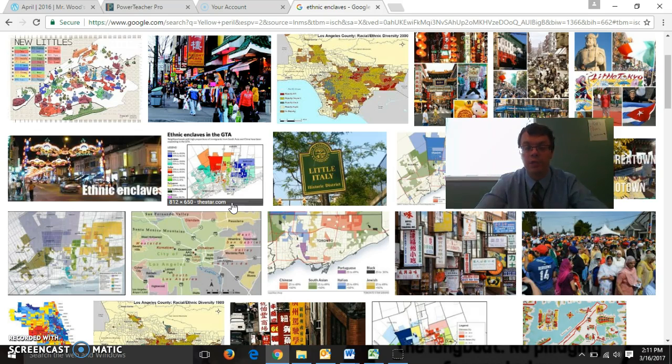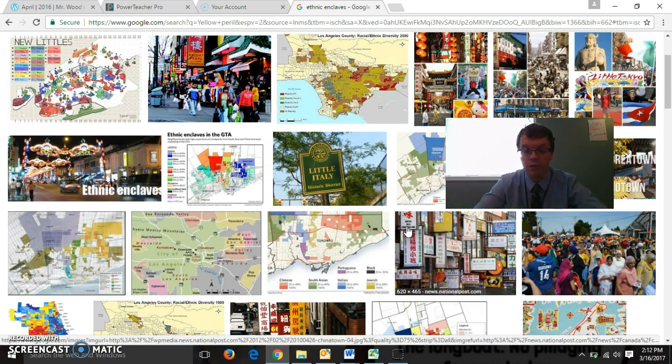Ethnic enclaves are basically areas of a city where you see one ethnicity or one group. Often we think of areas like Chinatown, for example. In New York, there was Little Italy, or areas where one ethnic group will primarily live in a city. Many of these started as immigrants moved to cities for jobs. They were forced to live in poorer areas of cities. So we see the growth of Chinatowns all over the world at this time. Let's get to Chinatown. That's our next and our last term.